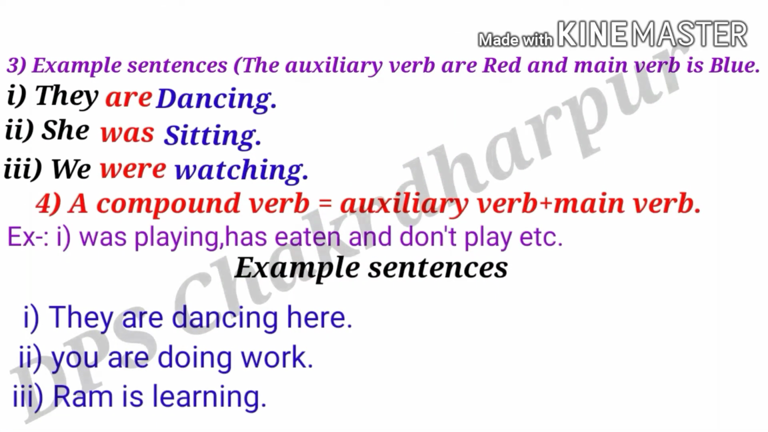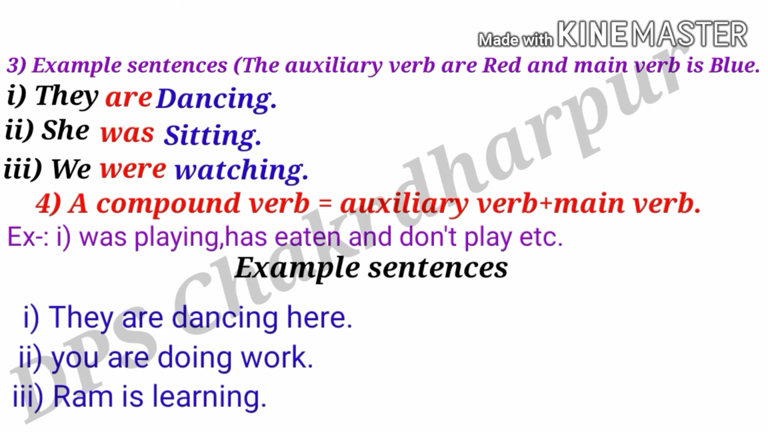Welcome back students. So let's see the example. As you know very well, the auxiliary verbs are in red and the main verb is in blue. The first example: they are dancing. The second example: she was sitting. And the third example: we were watching. So the red one is your auxiliary verb and the blue word is your main verb.